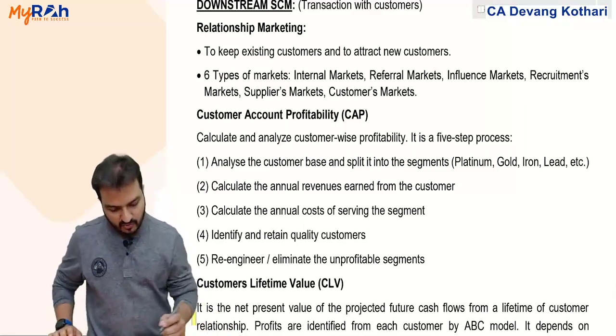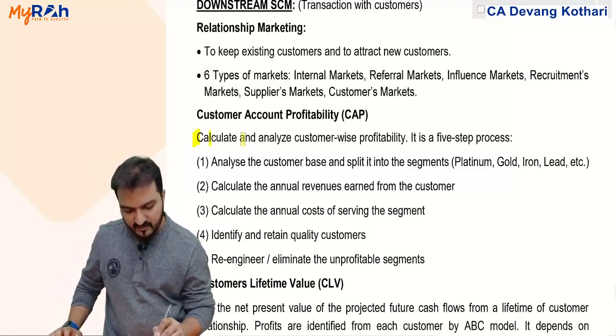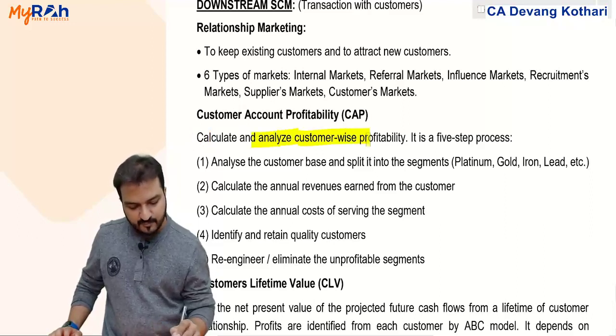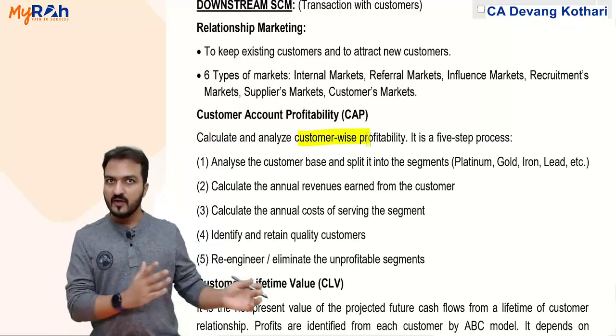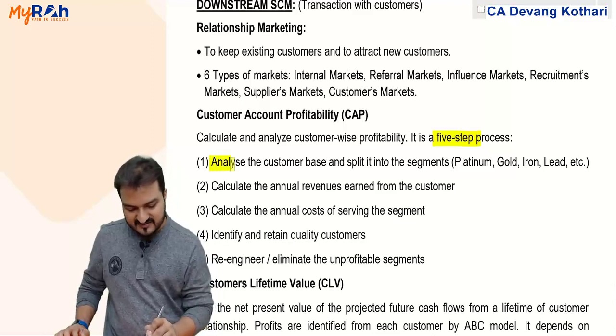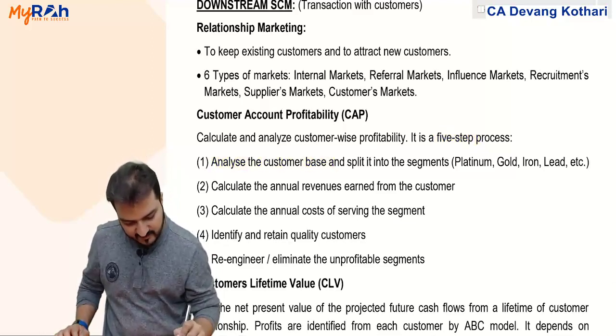It says that you calculate and analyze customer wise profitability. You calculate and analyze customer wise profitability, and it is a 5-step process. Step 1, analyze the customer base and split those customers into segments.